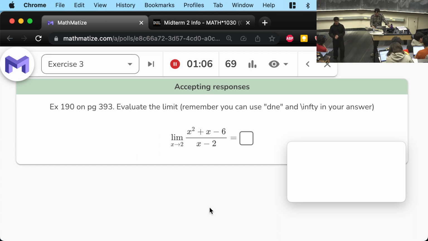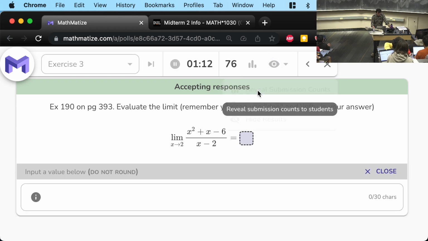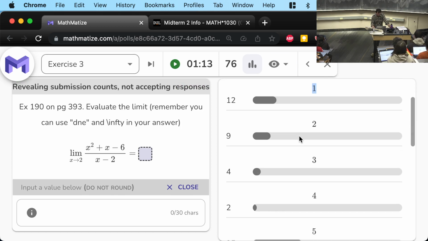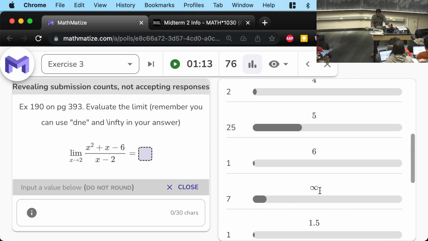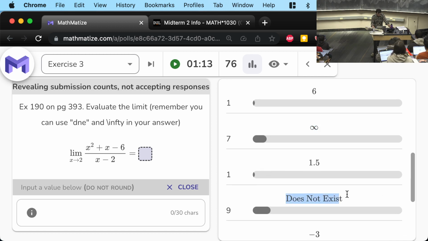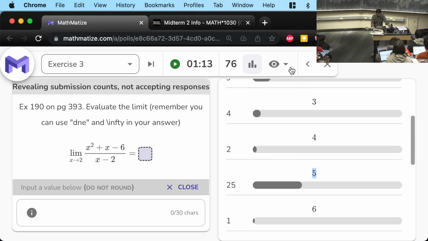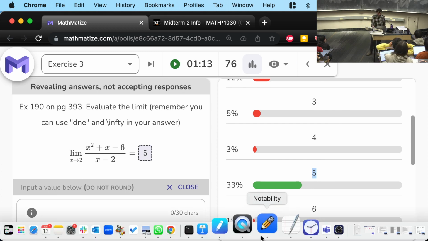Okay, let's take a look at what people said. What do people think this limit is? Okay, so 1 is not correct this time. I said it's not 1. I wasn't kidding. It's not 1. Okay, 5 was popular. 25 people said 5. Infinity, 7 people. Does not exist, 9 people. Otherwise, people were all spread out. And the most common answer here, 5, is the correct answer. So if you got 5, really well done. I think you're understanding what's going on.